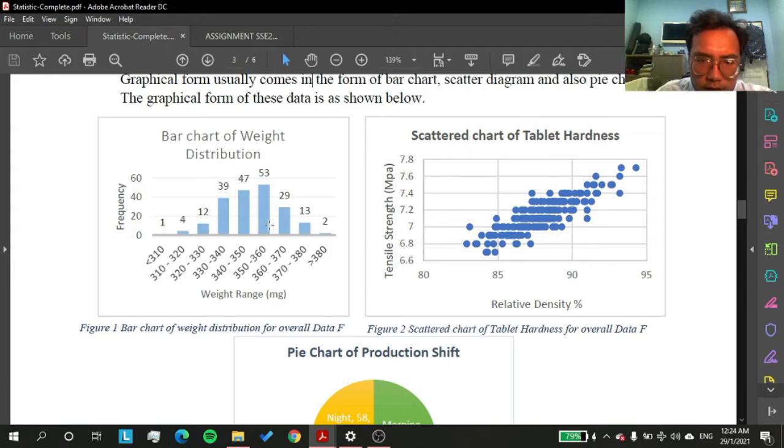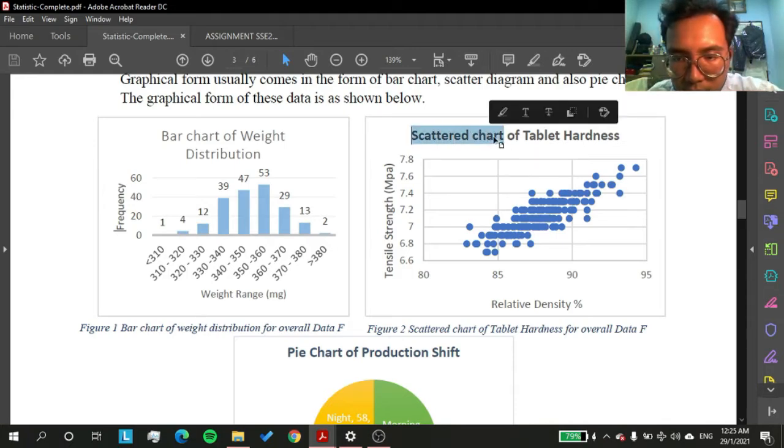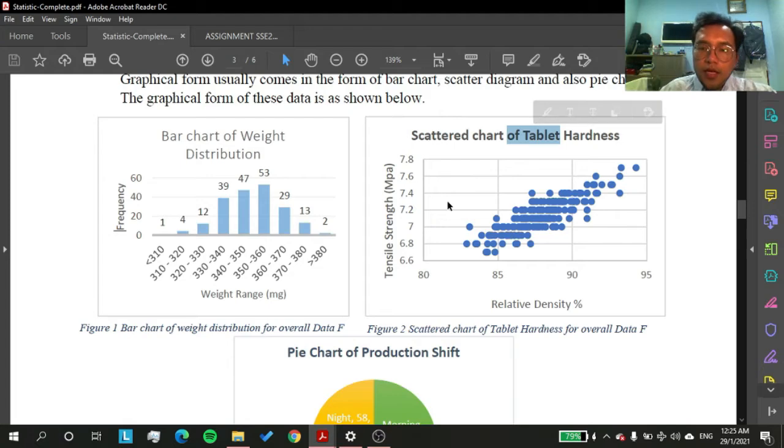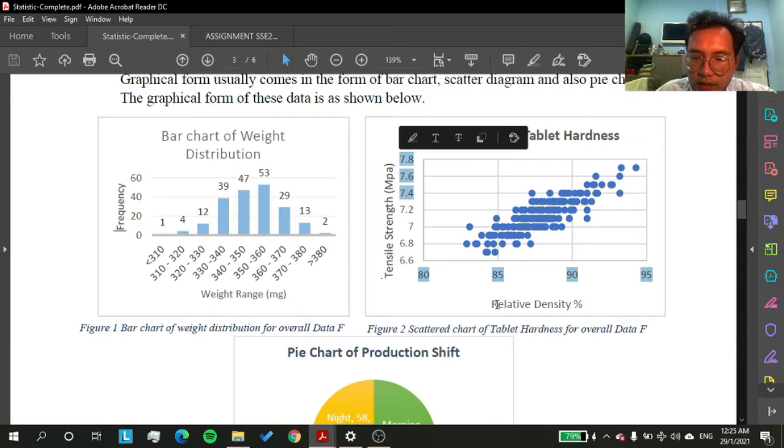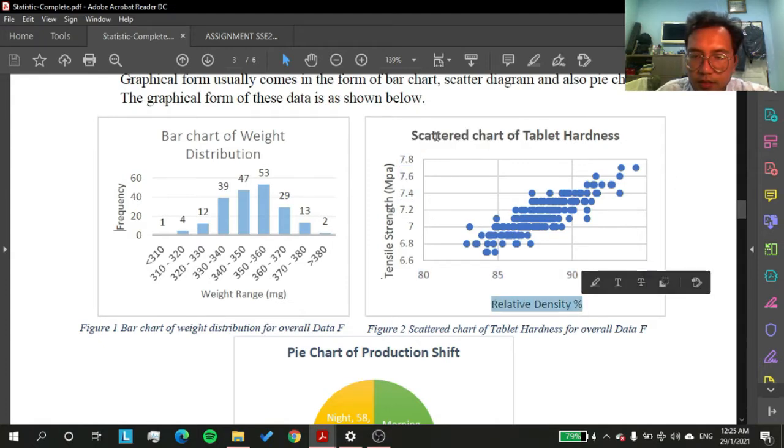As you can see here, I have prepared 3 graphical formats. The first one is the bar chart of weight distribution, where the x-axis is the weight in milligram and the y-axis is the frequency. As you can see here, the distribution fits the normal curve that shows a bell shape. The second one is the scatter chart of tablet hardness. It was formed when we plot tensile strength in megapascal against relative density in percentage. The further explanation will be continued by Aiman.